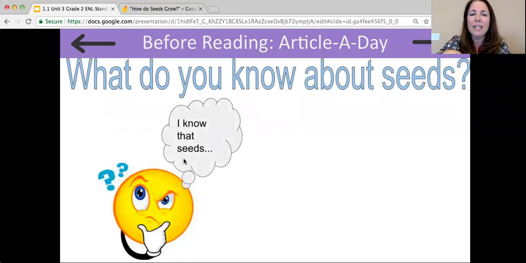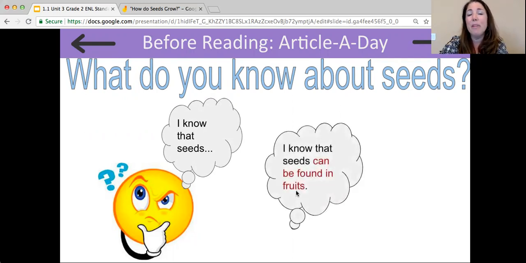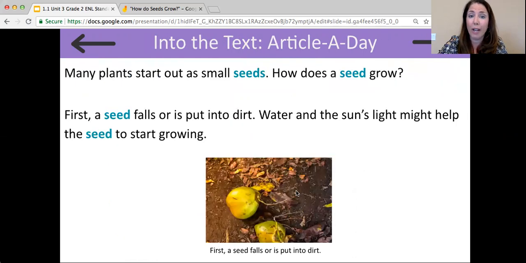I know that seeds... So as I was thinking about seeds, I know that seeds can be found in fruits. So as we read this article today, we want to think about everything we know about the topic to help us connect to new information we're learning.